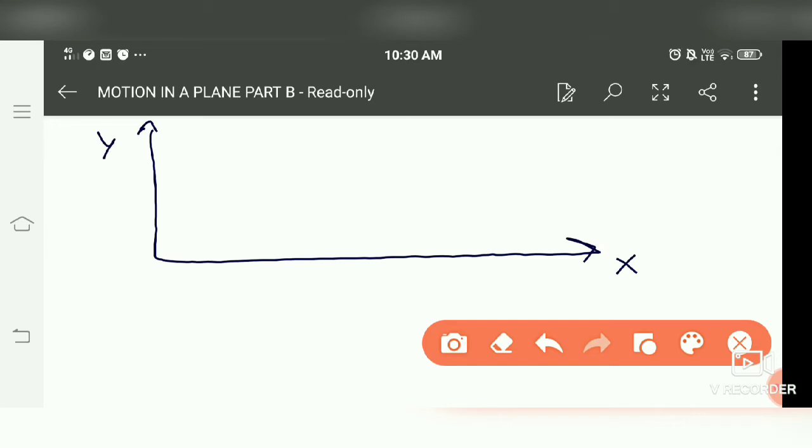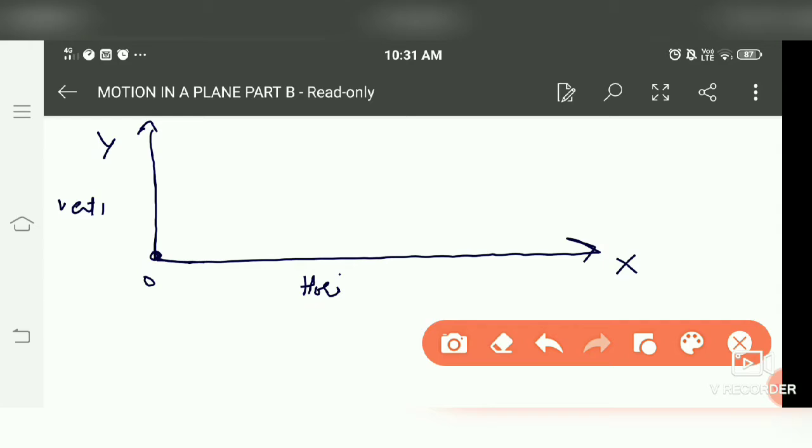Here the projectile is the body which is thrown, and projectile motion is the motion covered by that body. Suppose the body is here initially. It is thrown at some angle with the initial horizontal direction. This is the horizontal direction, and this is the vertical direction.